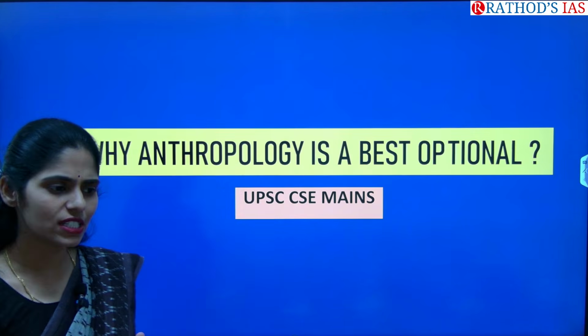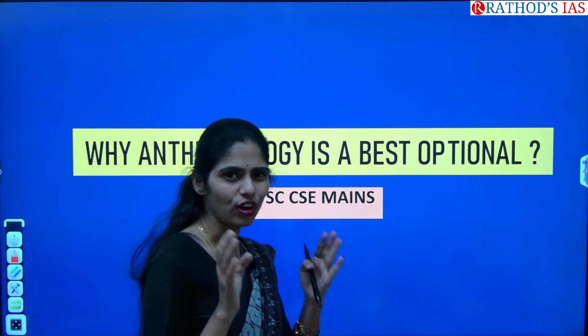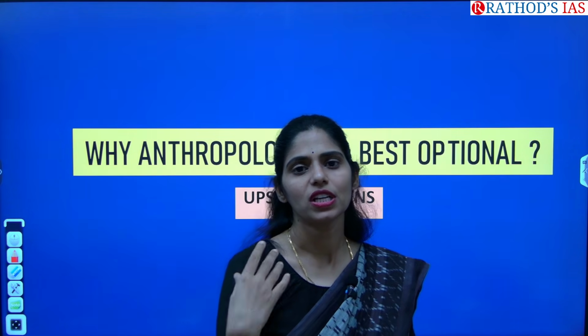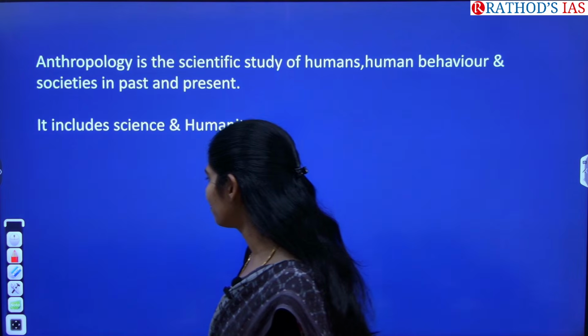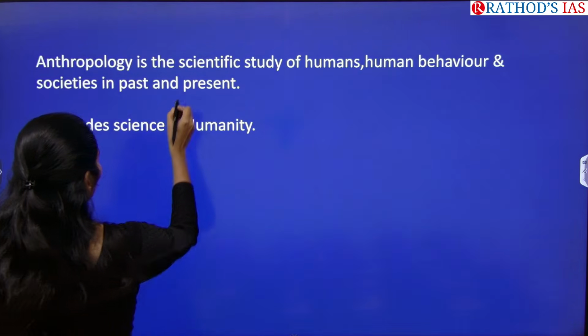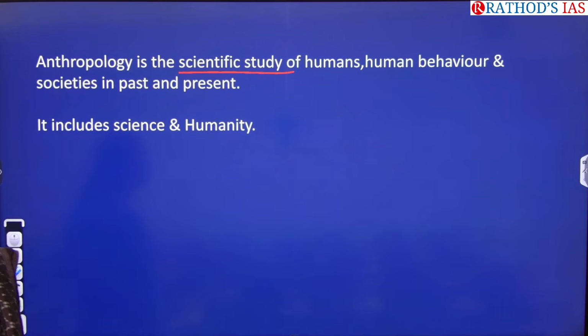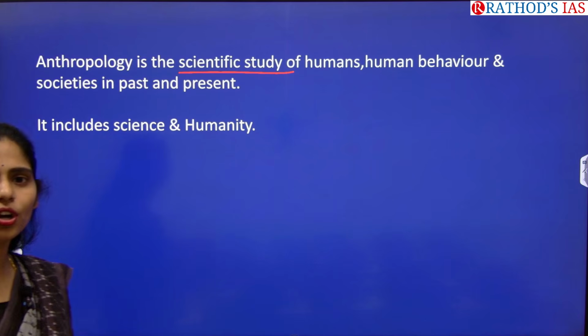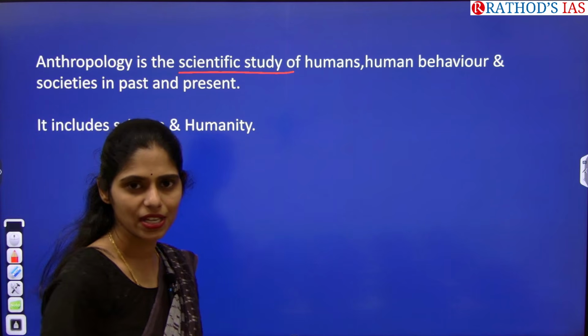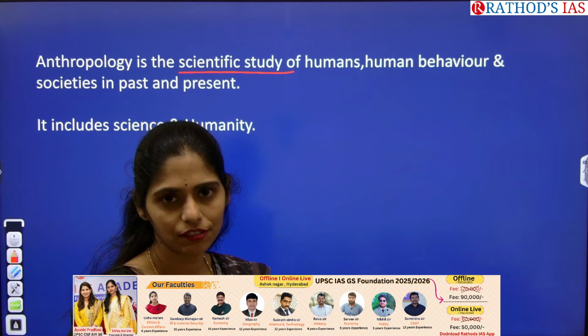So first of all, let us try to have an overview of what this anthropology is and what it is dealing with. If you see the definition, anthropology is a scientific study of humans, human behavior and societies in past and present. So we are talking about only the past and present. We are not going to talk about the future.